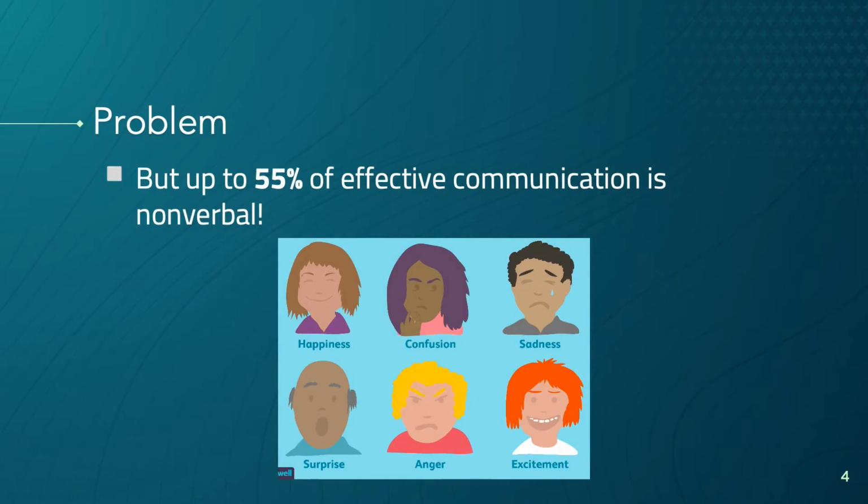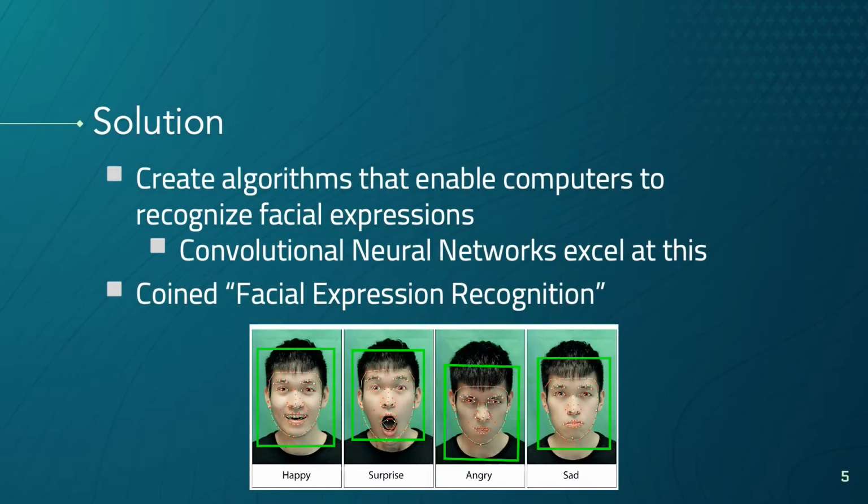However, as we move toward this future, there's a large problem: up to 55% of effective communication is nonverbal. This means that if computers are only able to look at audio, they may not be able to fully understand humans interacting with them. So what can we do about this? Well, a potential solution is to create algorithms that enable computers to recognize facial expressions. There are a number of different ways this can be done, but convolutional networks have historically excelled at these tasks.